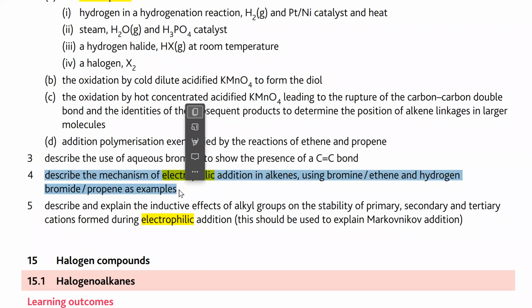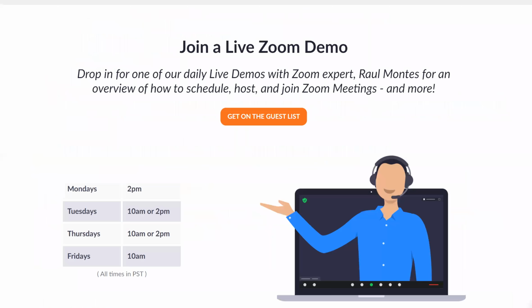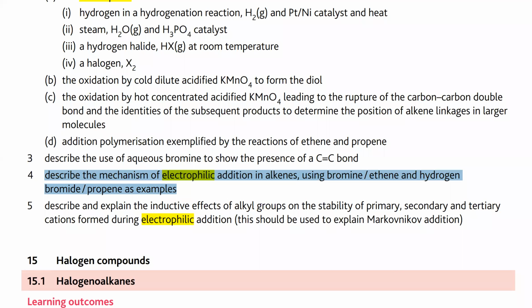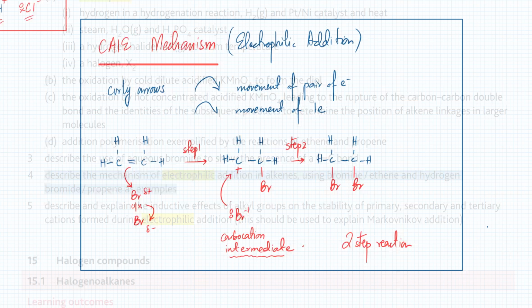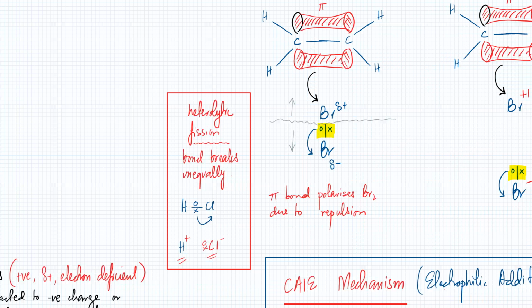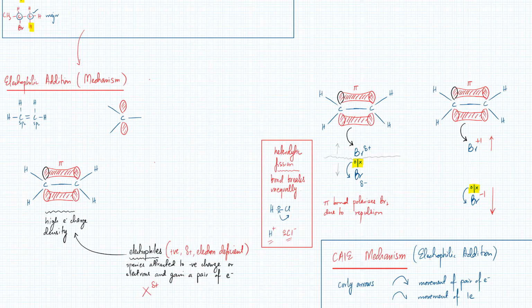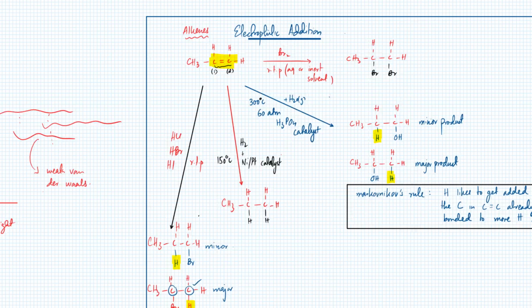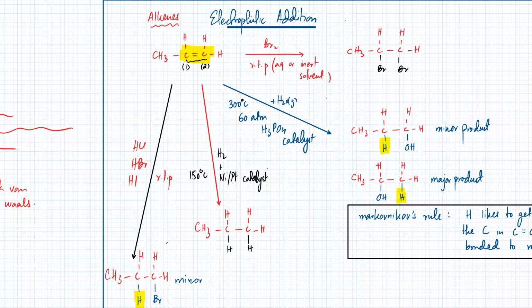With water, it's the same. So we're only going to discuss this one. Remember, there were 4 electrophilic addition reactions, right? The syllabus now states you just need to know the mechanism of this one. The other ones are exactly the same, not much of a difference, but only this one is required.